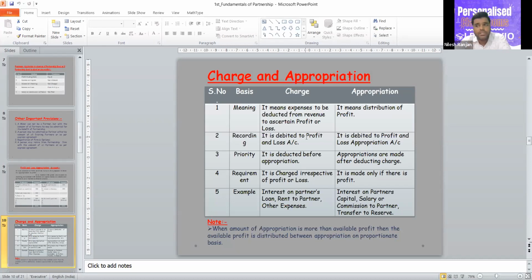Can we pay this 15,000? No, sir. Why? Because we don't have that much profit. And what if we have 10,000 profit and we have to pay rent of 15,000? We can't.